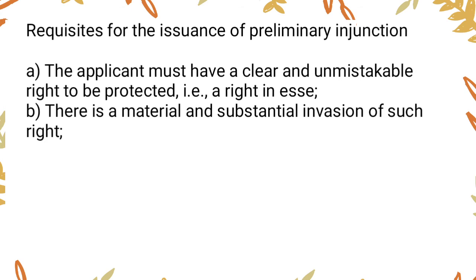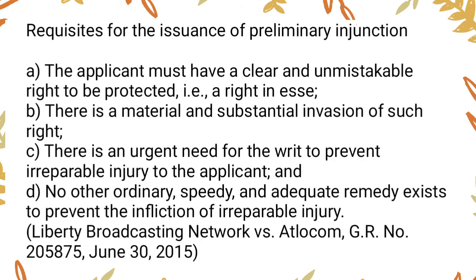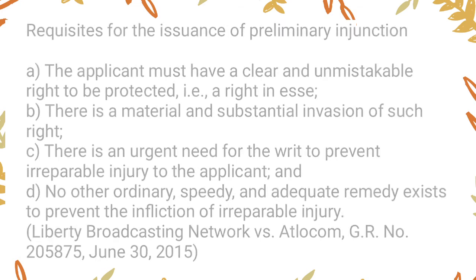Requisites for the issuance of preliminary injunction: a. The applicant must have a clear and unmistakable right to be protected, i.e., a right in esse. b. There is a material and substantial invasion of such right. c. There is an urgent need for the writ to prevent irreparable injury to the applicant, and d. No other ordinary, speedy, and adequate remedy exists to prevent the infliction of irreparable injury.